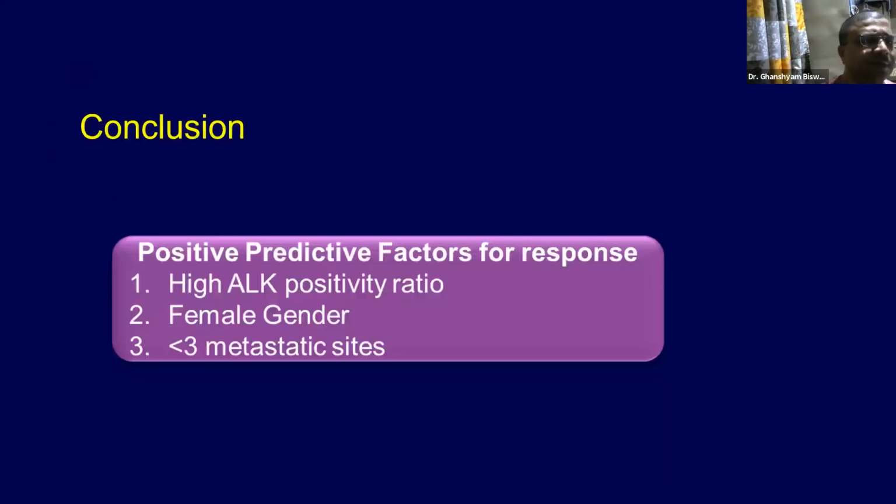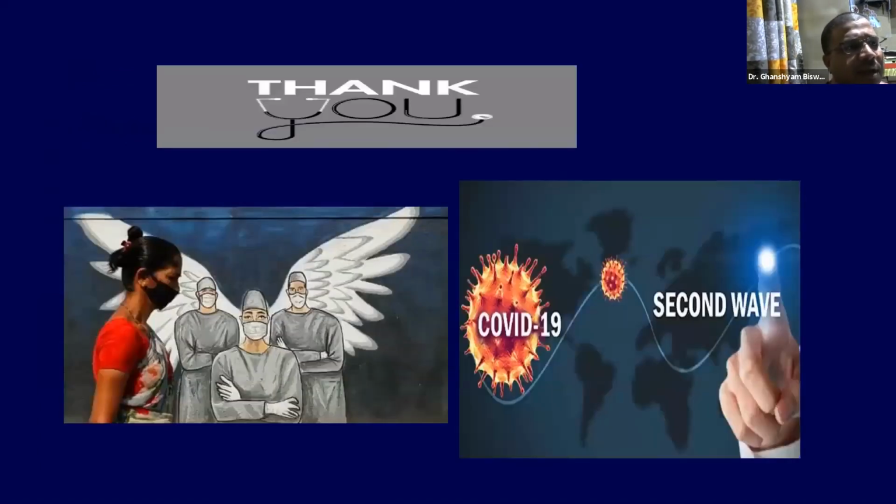From this poster presentation, the conclusion was that positive predictive factors for response to an ALK inhibitor are a high ALK positivity ratio. In the 2012 paper it was negative, but this showed a positive. Female gender did well, and those patients who had fewer than 3 metastatic sites did better.